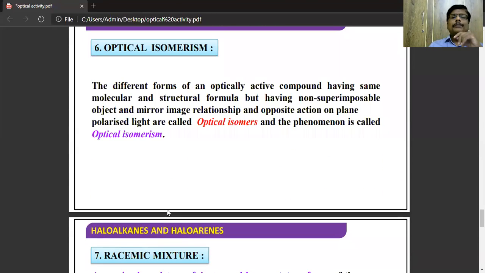So next, optical isomerism. So what is optical isomerism? The different forms of these optically active compounds which are rotating the plane polarized light, they are having the same molecular formula and structural formula but having non-superimposable mirror images.